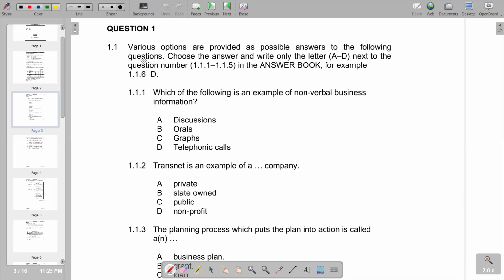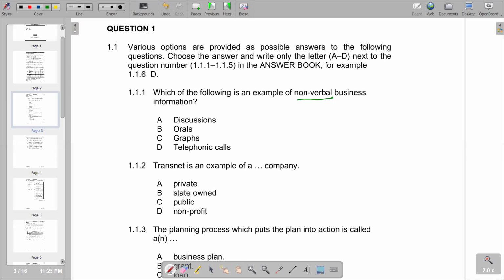In this video, we want to look at question one, which is our section A. Remember, this is a compulsory section. So we are just going to look at question one, and we're going to start with the multiple choice. So we are using our first question as 1.1.1, and it reads, which of the following is an example of a non-verbal business information? So the key term that we have there is non-verbal.